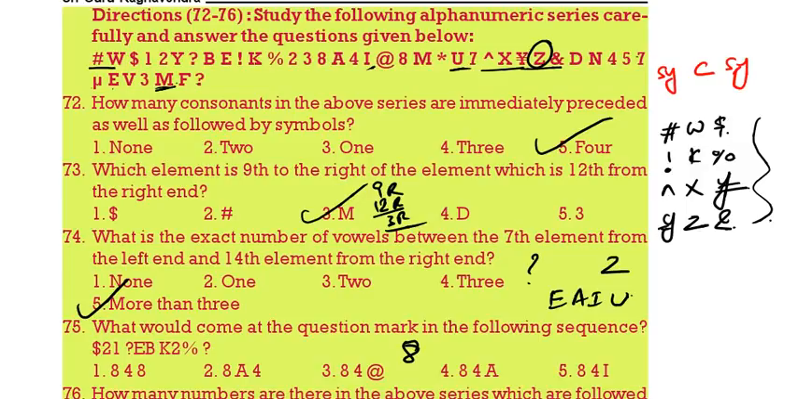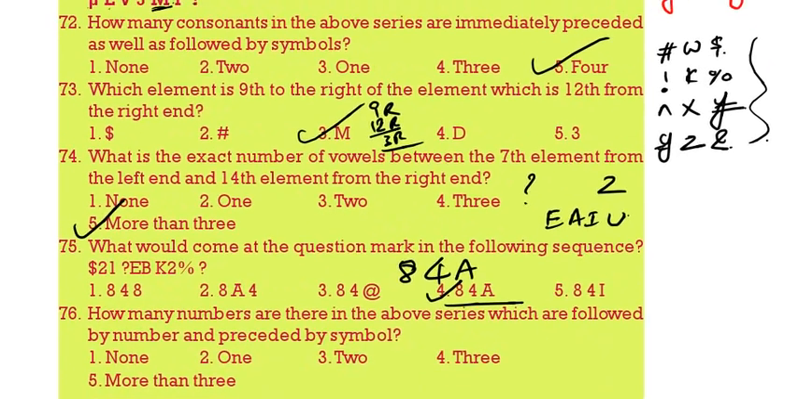2 followed by E. This is 2. Take 3 gap E. Again take 3 gap. Again 2. Again 1, 2, 3 gap. It will be 4. Then 1. See 1, 3 gap B. Again 3 gap %. Again 3 gap. It will be A. So the answer is 8, 4, A. Option 4. Next one.